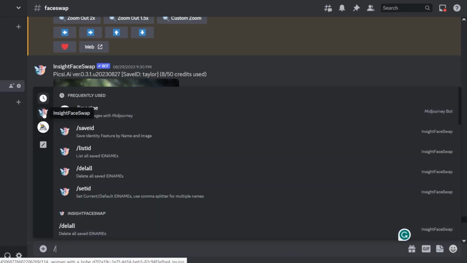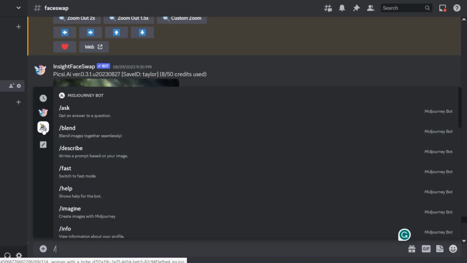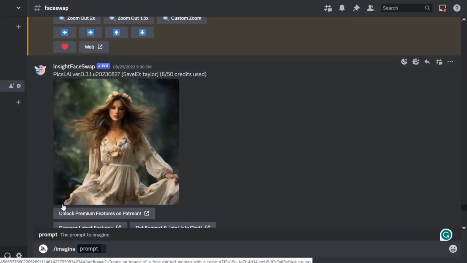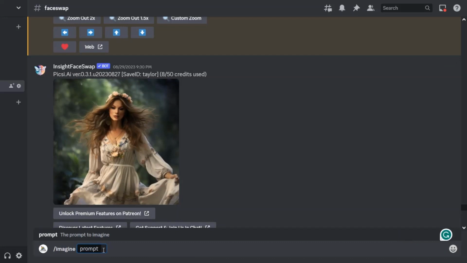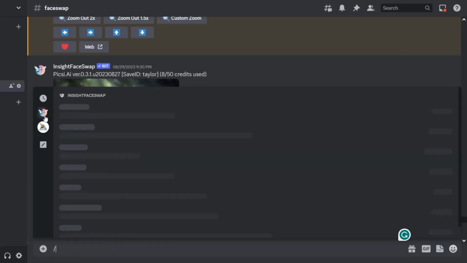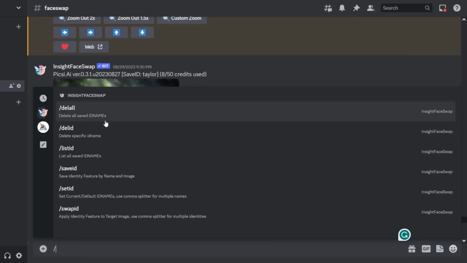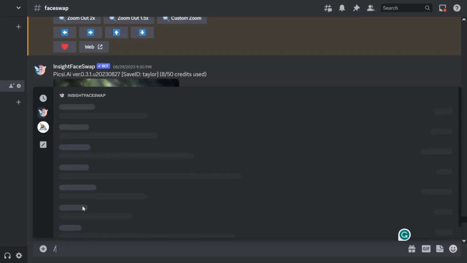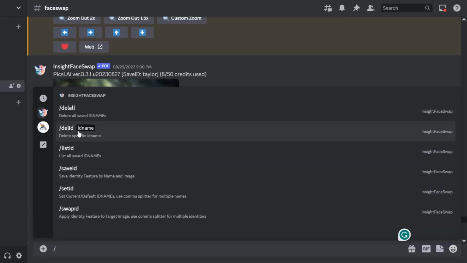After you click on the invitation link and enter your server, the bot Insight Face Swap will be added to your server and will appear alongside the Midjourney bot. Now, whichever one you click on, there will be a set of commands that each perform a specific task for you. For example, in Insight Face Swap, you'll see there's an option for Delete All and another for Delete ID, which are for removing IDs that you've previously saved. There's also Save ID for saving a new image or ID, and Set ID to choose from among the saved IDs which one you want to currently use for applying the face swap. Let's go ahead and see how it further works.